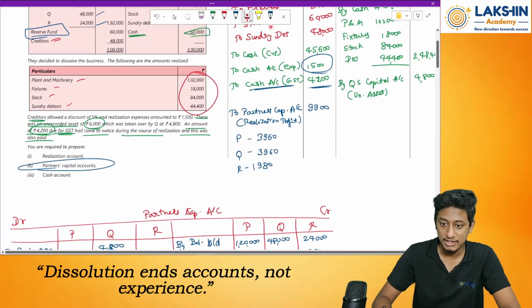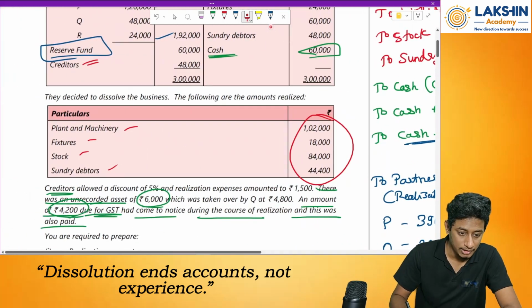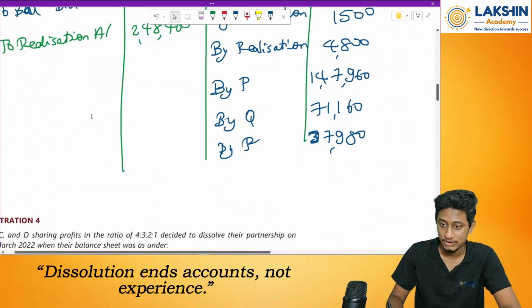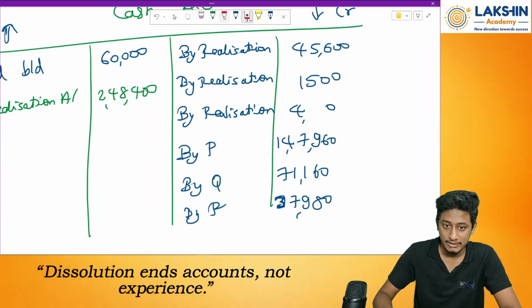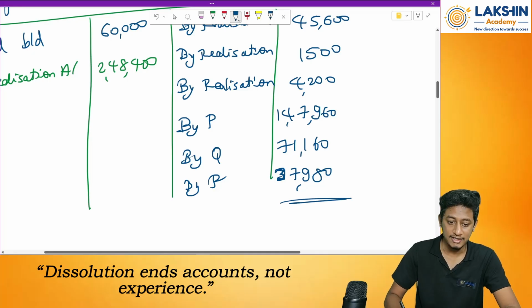So I made a small mistake over here. 4,200 was the GST realized. Remember? See over here, GST is how much? 4,200. But mistakenly I took it as rupees 4,800. I will make this 4,200. Now the 600 rupees difference has been cleared and my cash account is tallying completely.